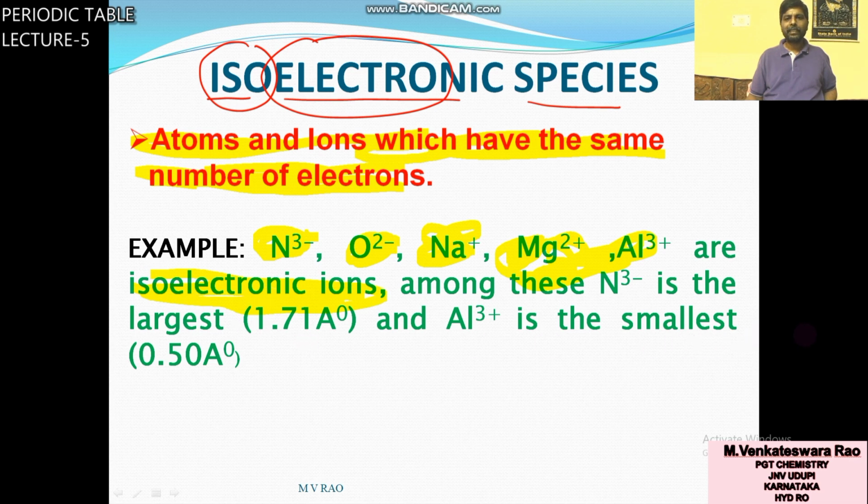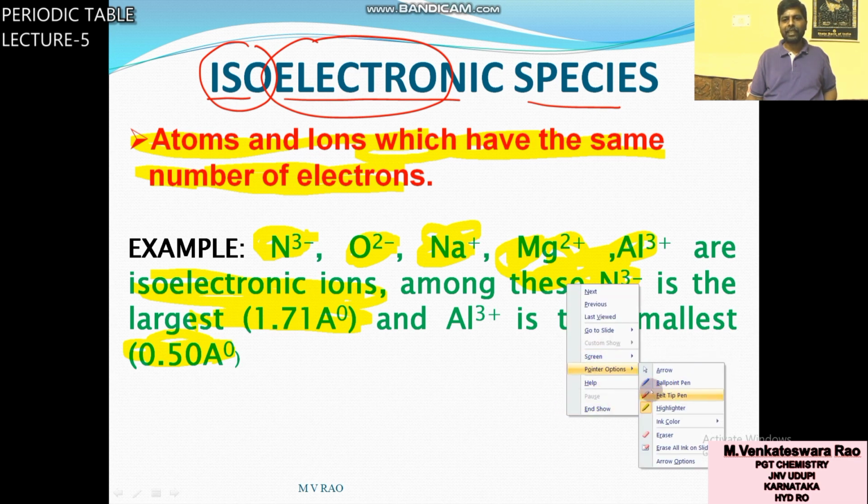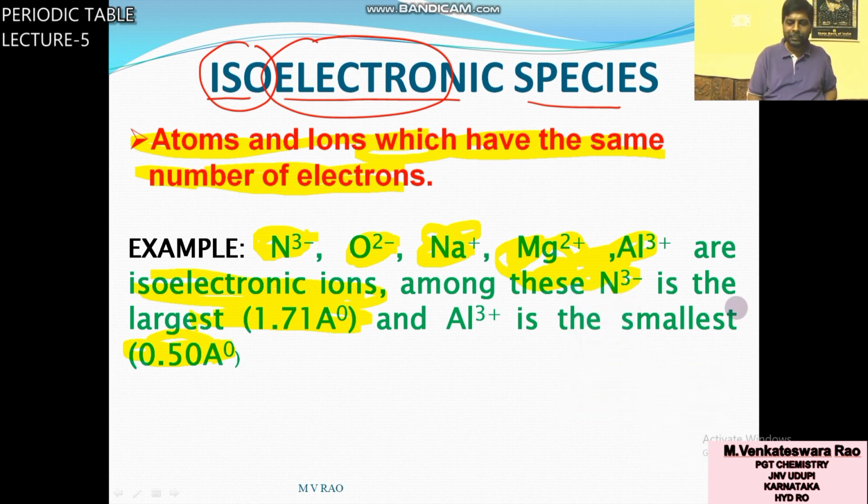Among these, the size of N minus 3 is large, 1.71, and the smallest is Al plus 3. Once again, what is an isoelectronic series? Same number of electrons. You can see nitrogen atomic number 7, oxygen 8, sodium 11, magnesium 12, aluminum 13.